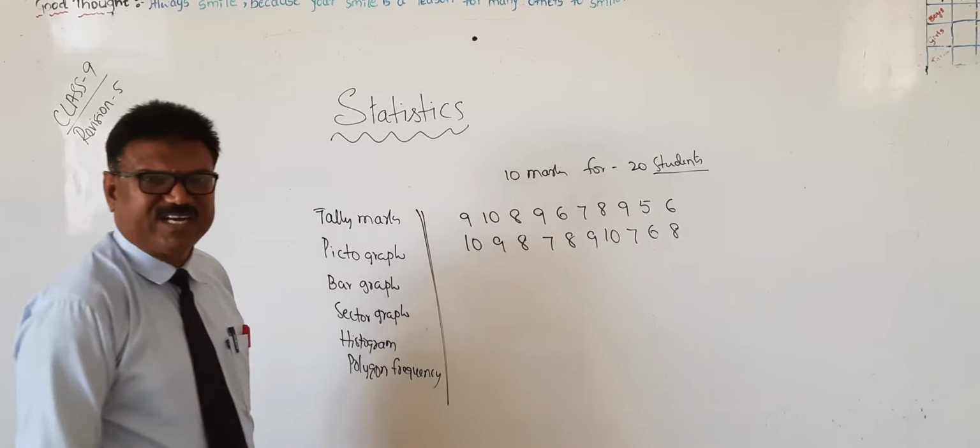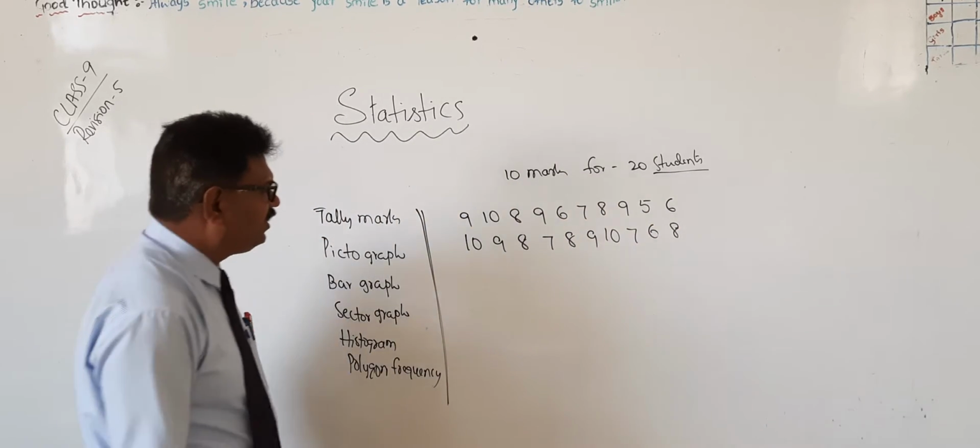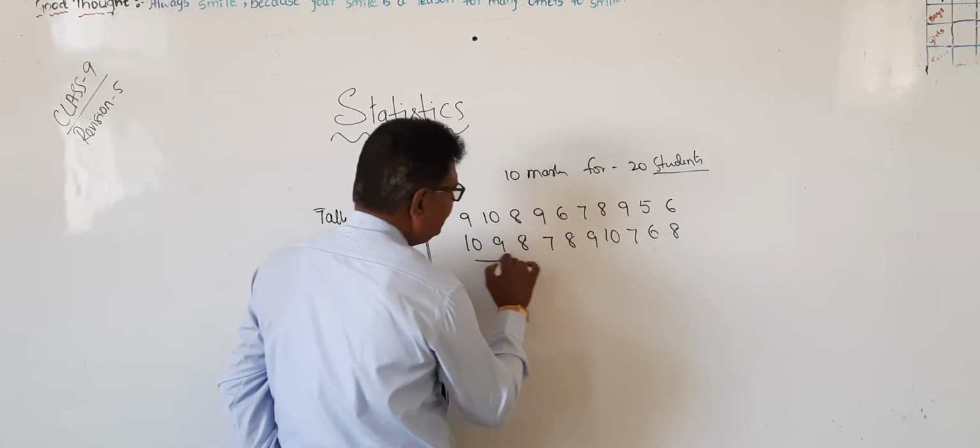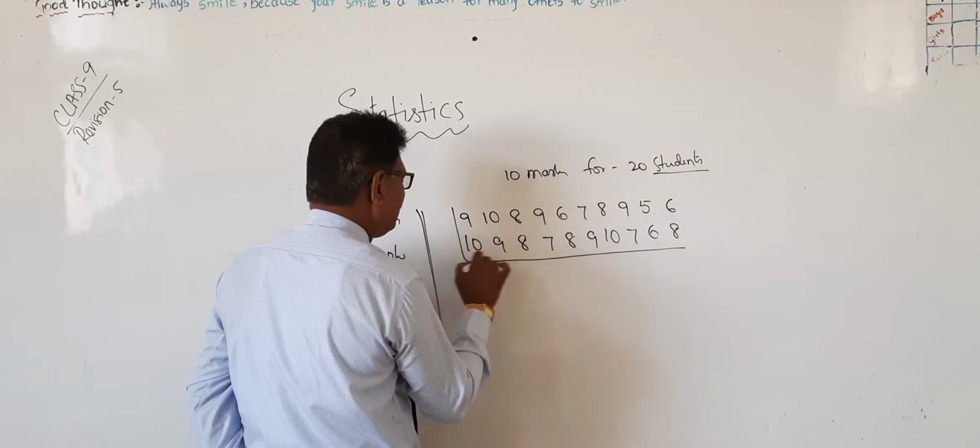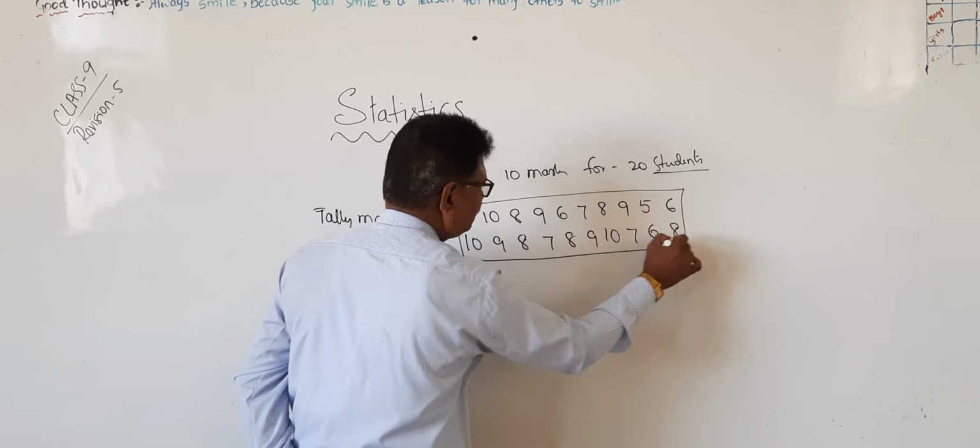Now we have to see these 20 students' marks.